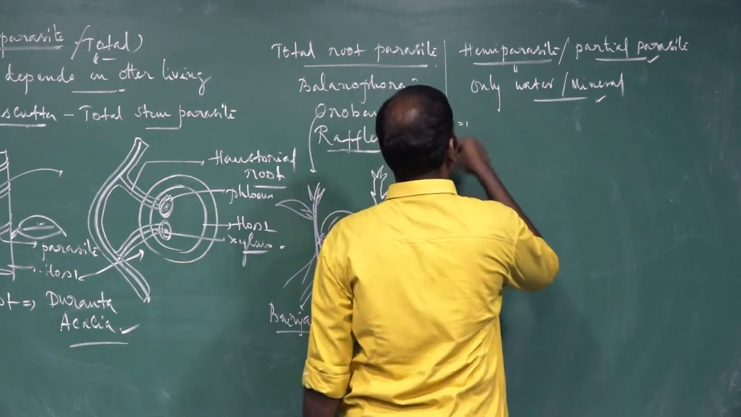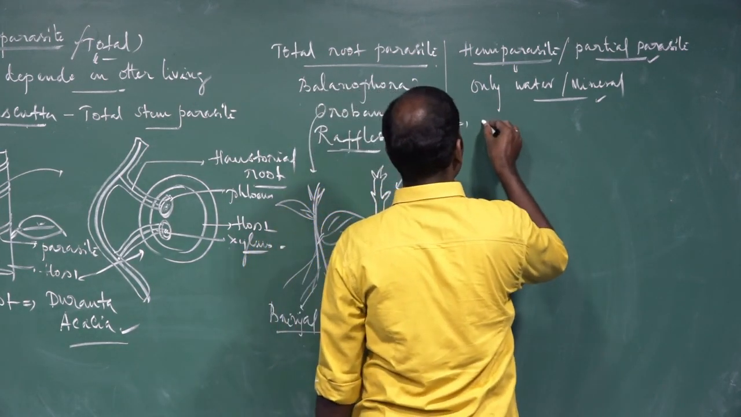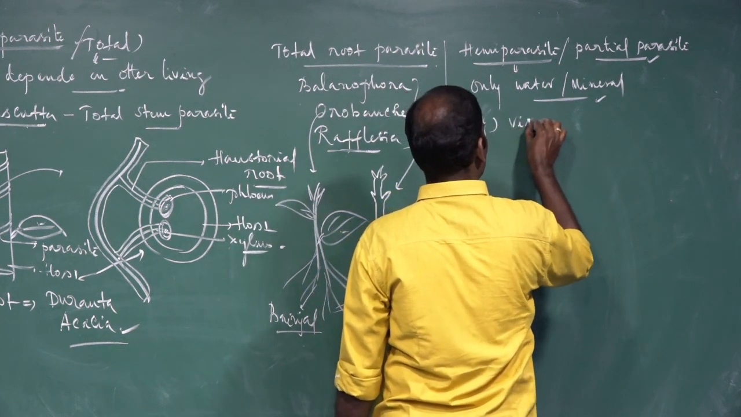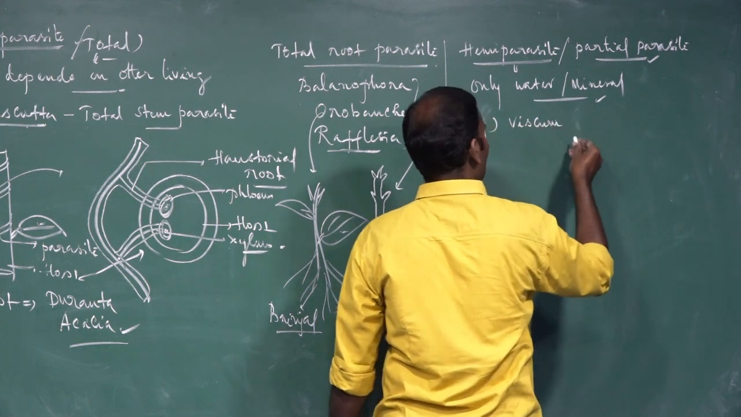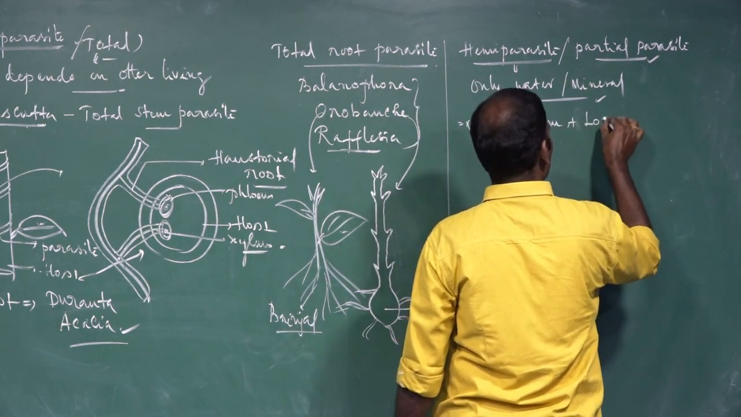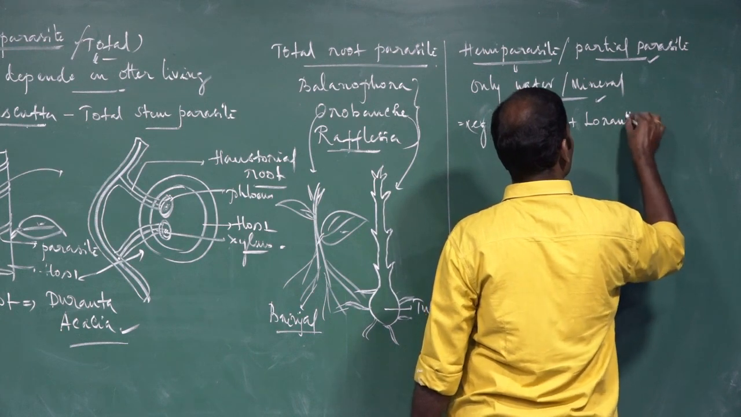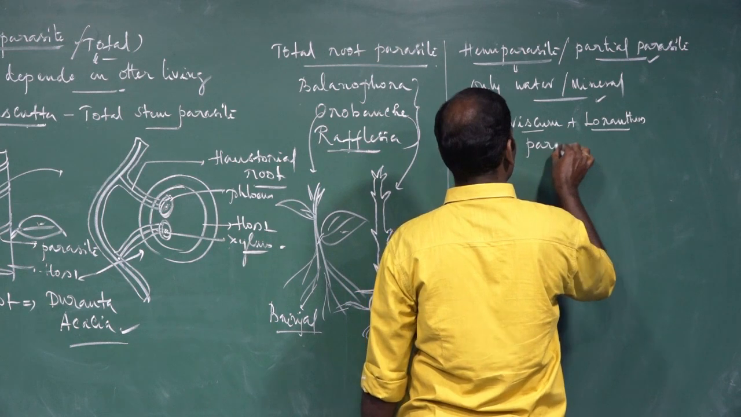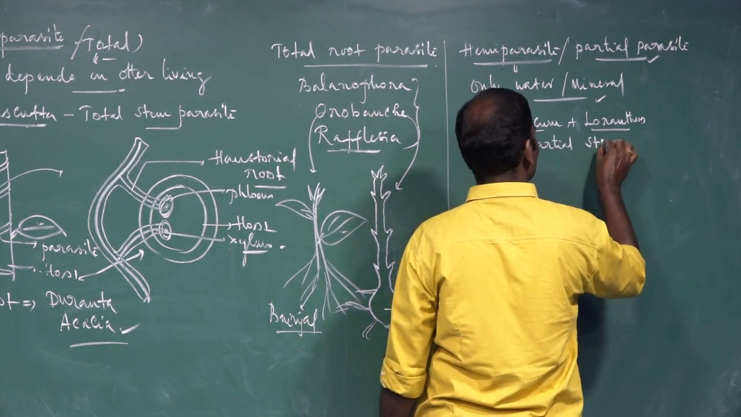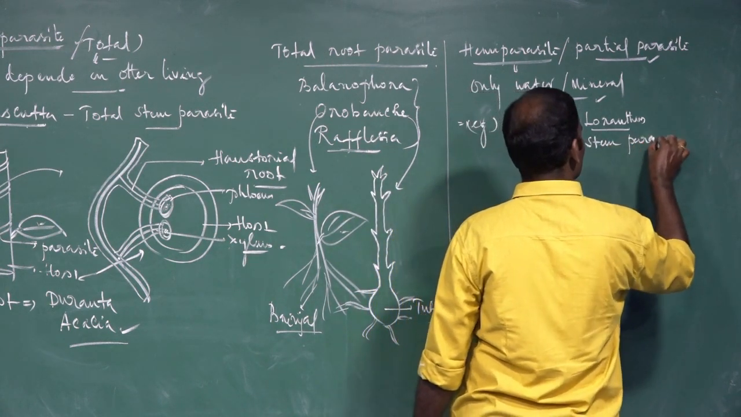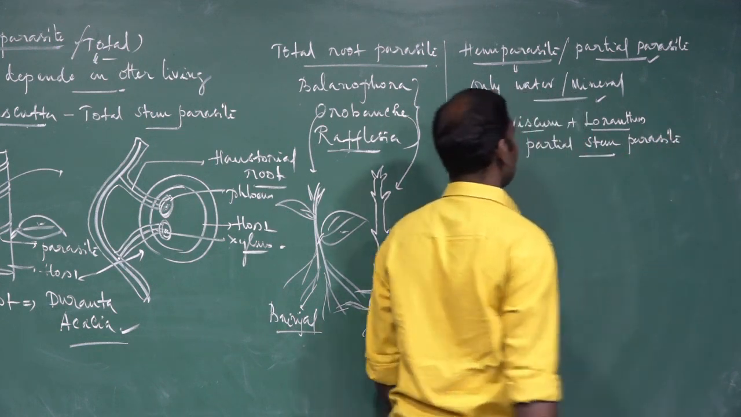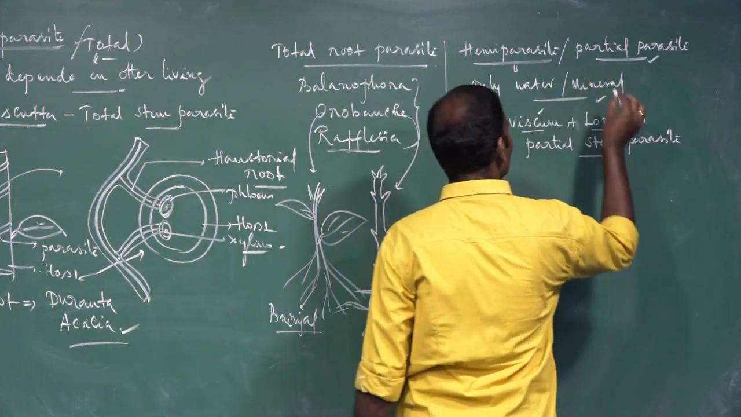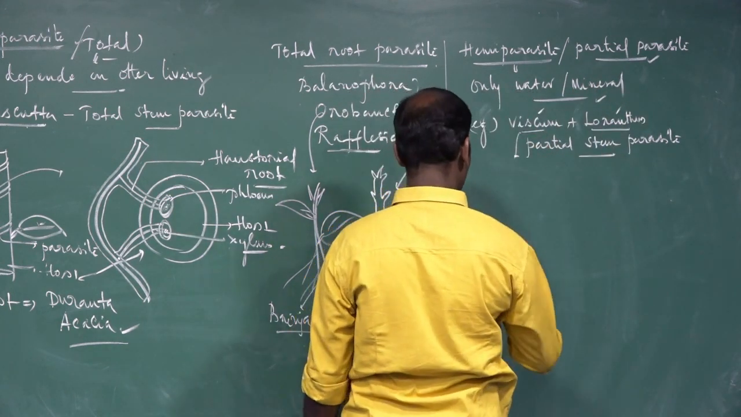For example, Loranthus and Viscum. These are examples of partial stem parasites. They partially depend upon the stem of the host plants only. Viscum and Loranthus. It is a Viscum plant.